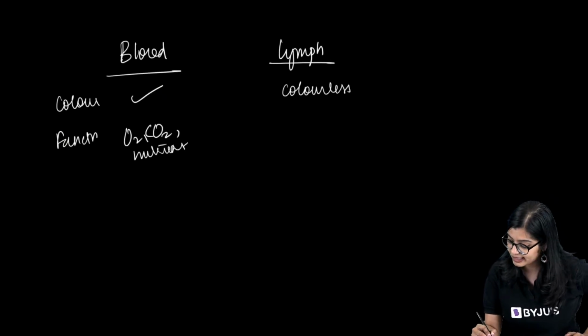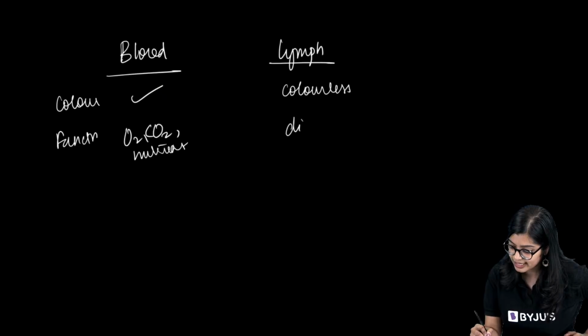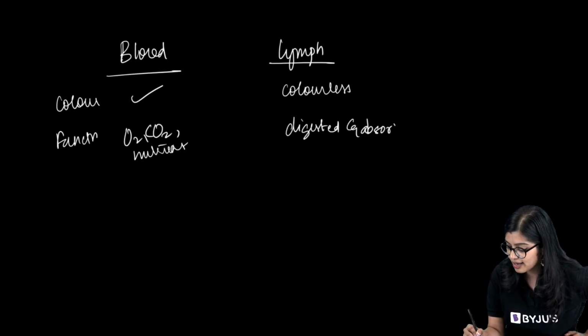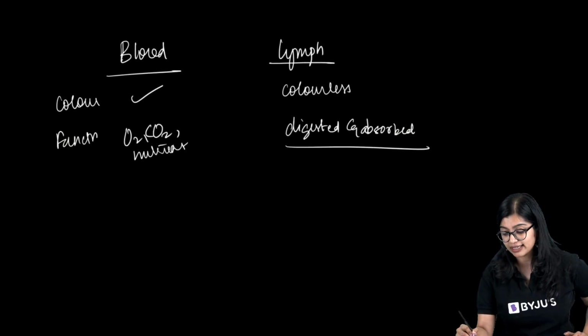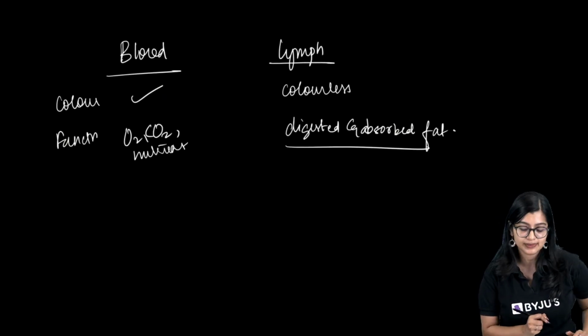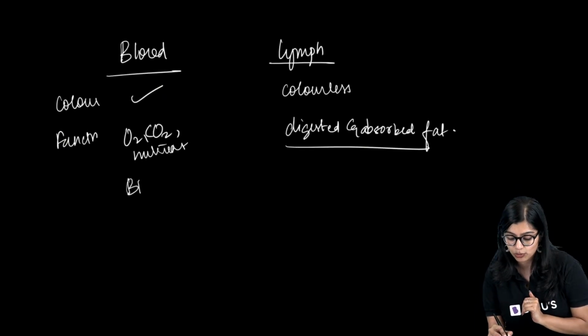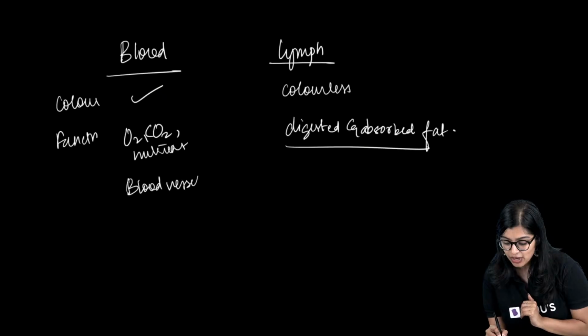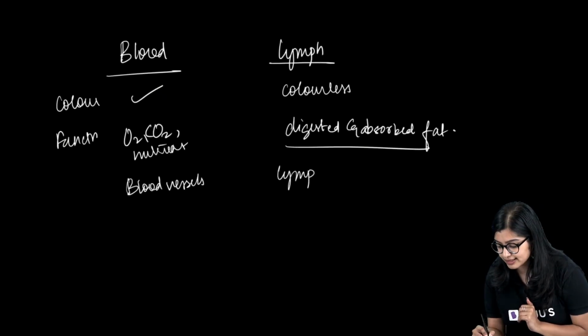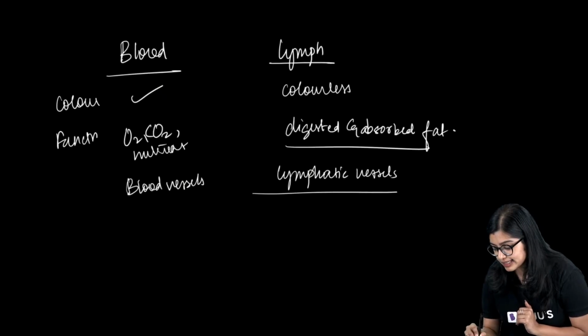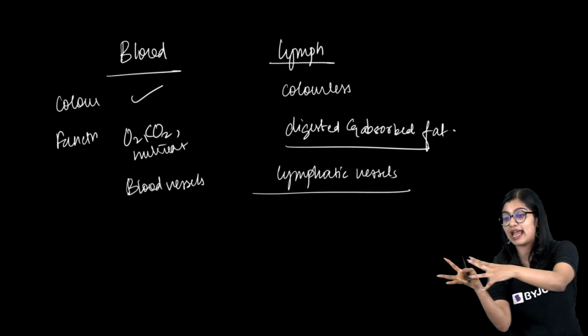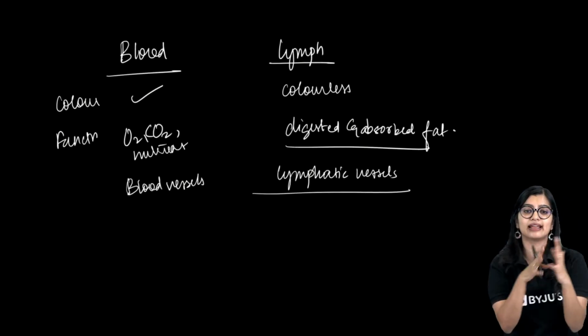Here, lymph is mainly responsible for transporting digested and absorbed fats. Blood moves through blood vessels, while lymph moves through lymphatic vessels. And finally, all these lymphatic vessels will join a larger vein.